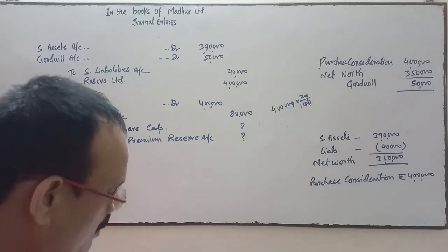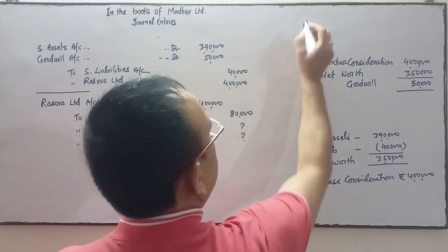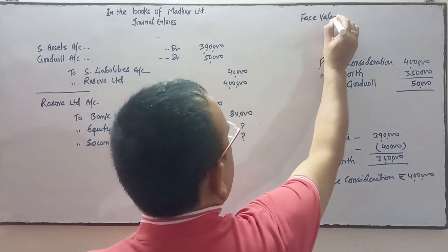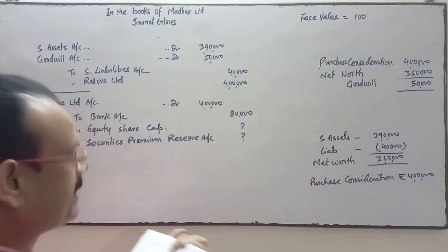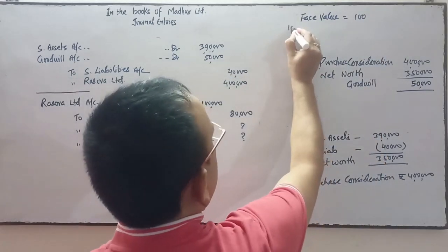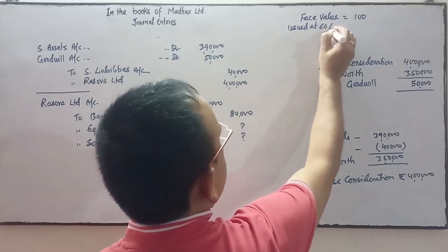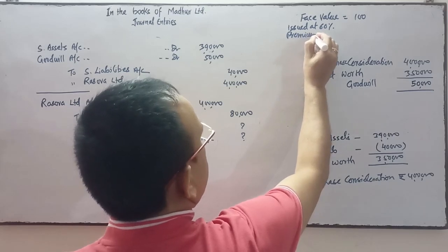Now, the face value of the share given is 100 rupees, issued at 60% premium.